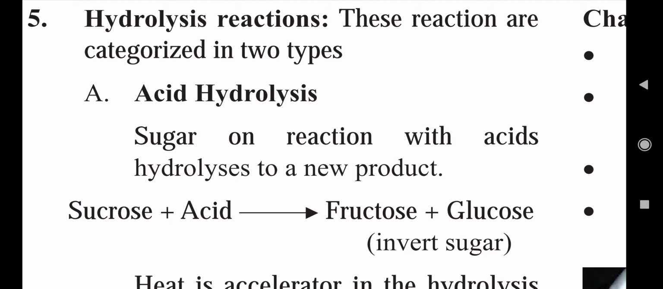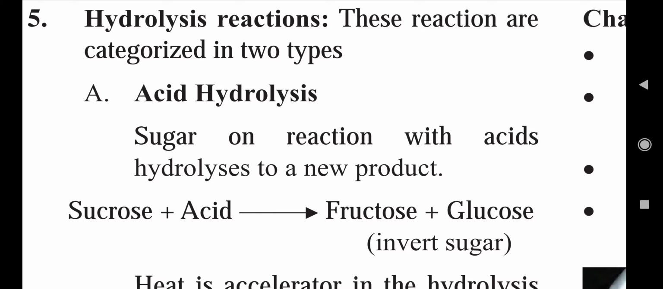First one, that is acid hydrolysis, and second one, that is enzyme hydrolysis. Okay, so first we are going to see acid hydrolysis. Sugar on reaction with acids hydrolyzes to a new product. Okay, so here is one reaction.